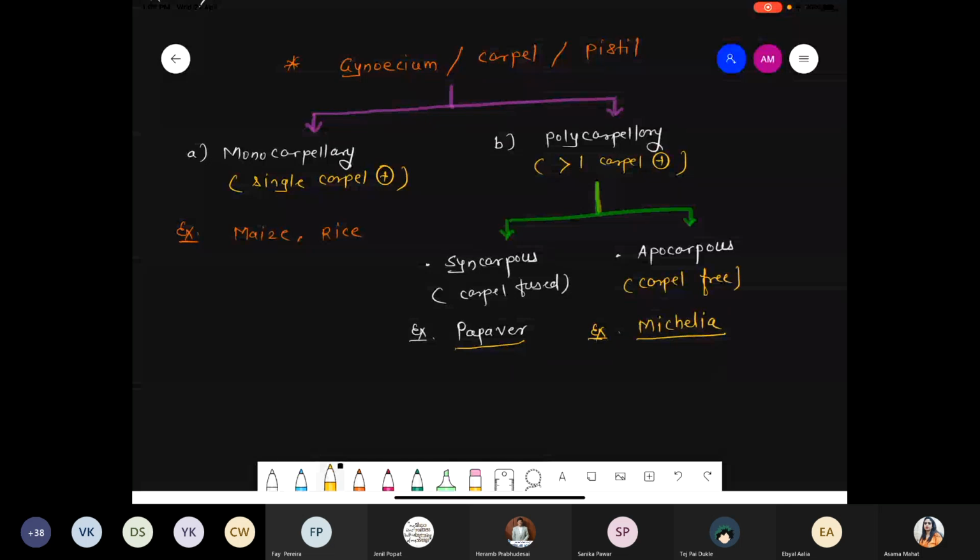Monocarpellary, a single carpel is present. Polycarpellary, more than one carpel is present. In syncarpous condition, all the carpels are fused with each other. And in apocarpous condition, the carpels are free. That's it. Done? Okay. Next point we are talking about is types of ovule, based on curvature, based on the bending pattern.